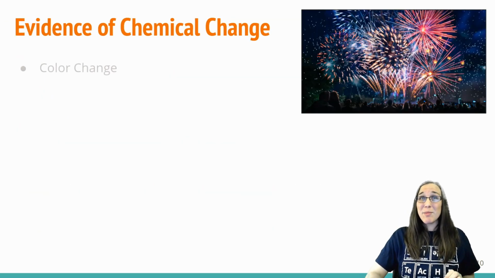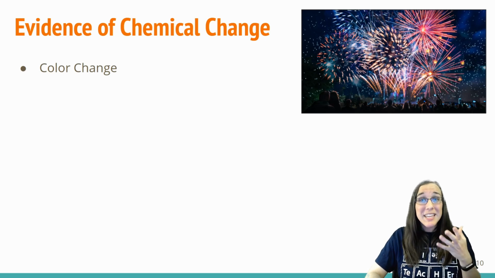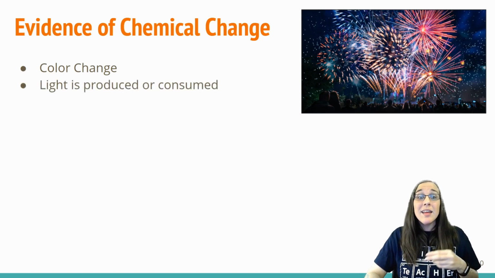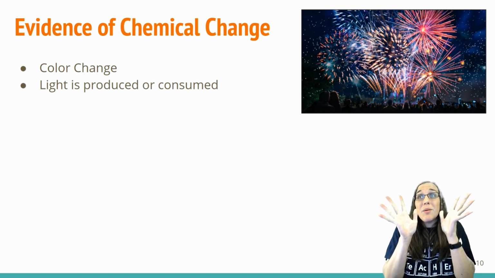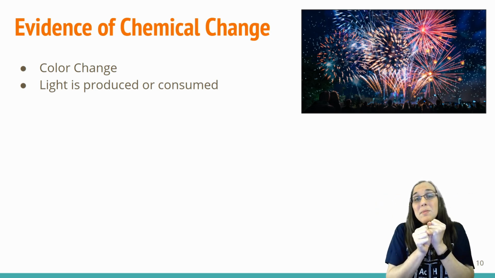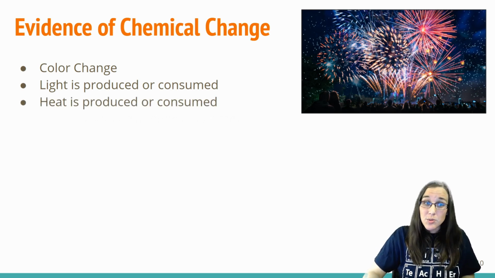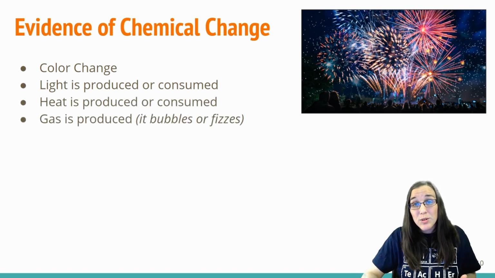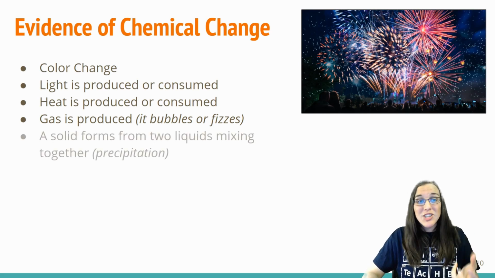So, evidence of chemical change then. Color change. If you see a color change, you know that had to be something chemical that created it. Light is produced or consumed, so you could either have light come from it or go away. That would be a chemical change. Heat is produced or consumed. Gas is produced. It bubbles or fizzes. That would be an example of a chemical change.